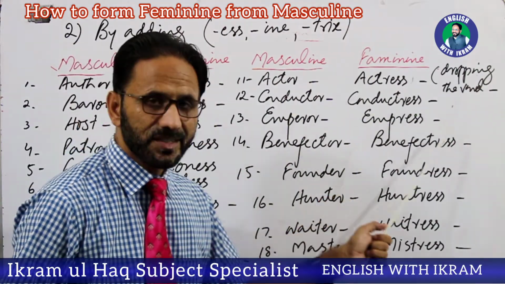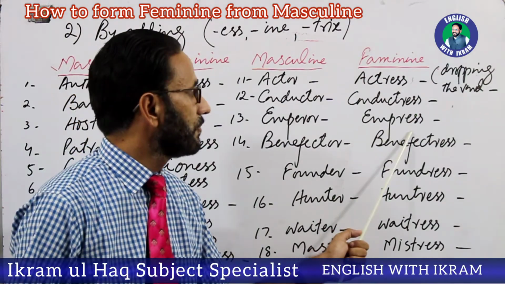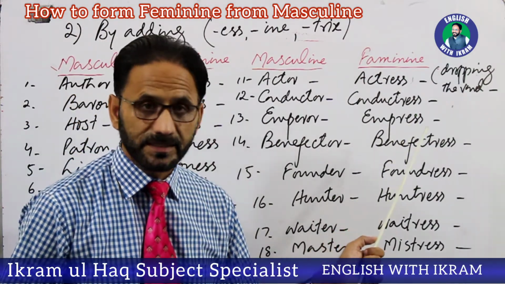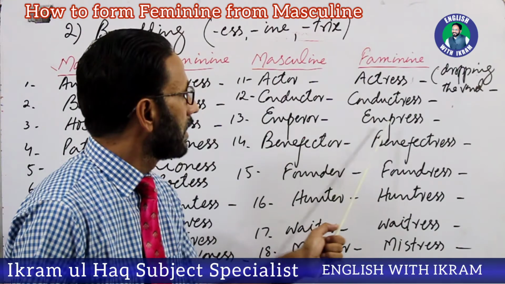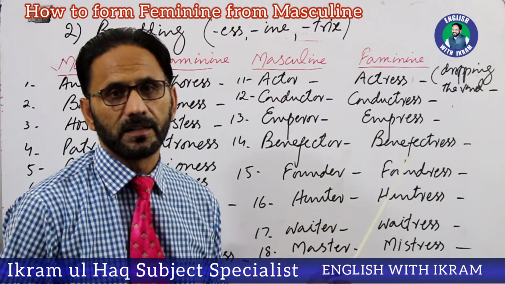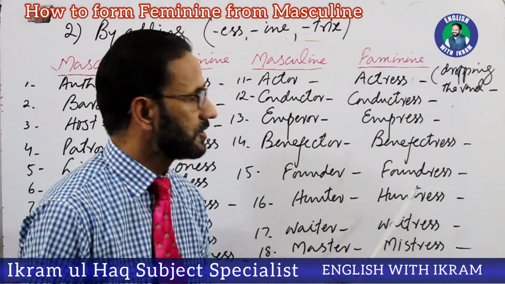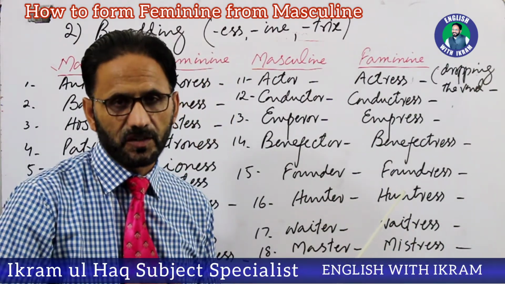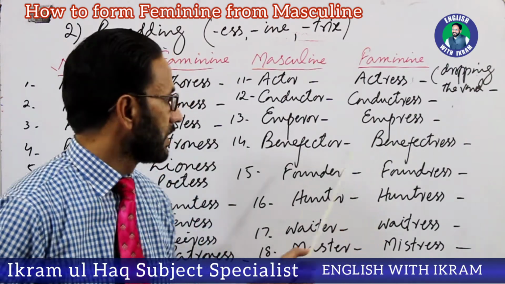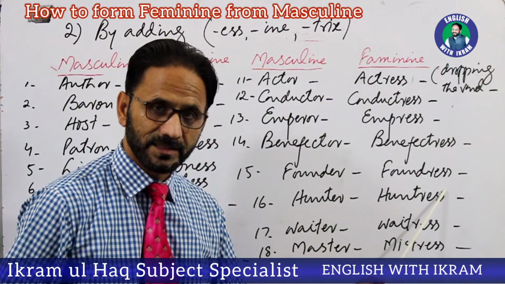Conductor, conductress. The next one is emperor, and feminine is empress. Emperor, empress. The next one is benefactor. Benefactor, benefactress. The same process. We drop the final vowel sound and add ESS. The next word is founder and foundress.